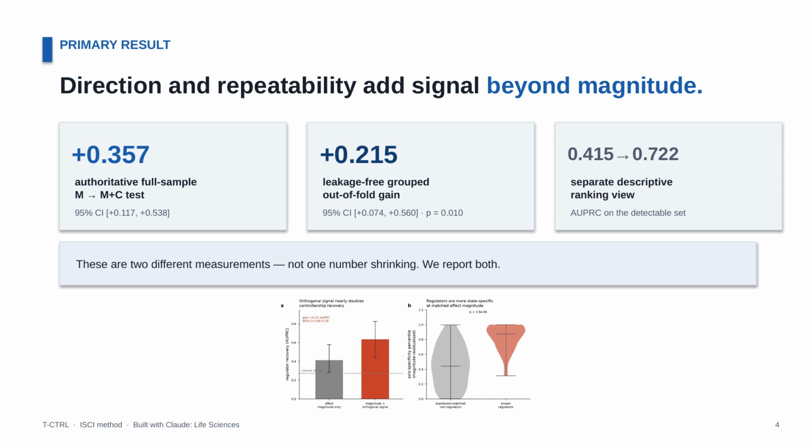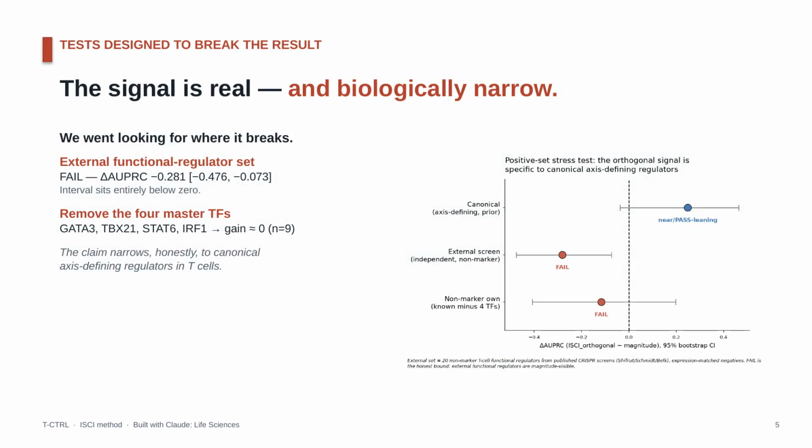known regulators by 0.357. And because 13 positives is a small set, we also ran a separate, stricter test, a fully refit, leakage-free out-of-fold estimate, which lands lower at 0.215. These are two different measurements, not one number shrinking, and we report both, because hiding the more conservative one would be the easy lie. Here's the part I'm proudest of.